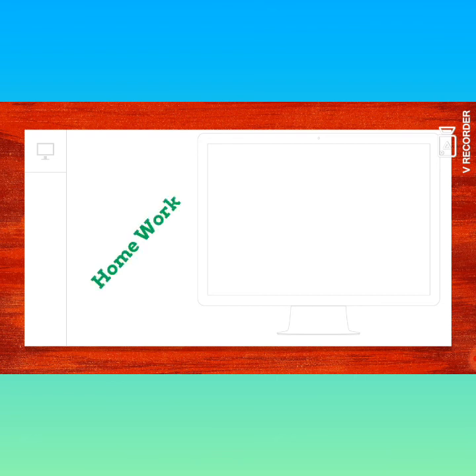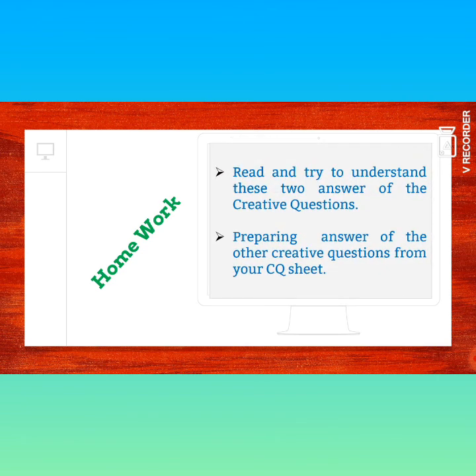Now I have given some homework for you. You will complete this homework at your home. At first, read and try to understand these two answers of the creative questions. It will be helpful to make other creative question answers. Then prepare answers of the other creative questions from your CQ sheet. I will give the CQ sheet within a short time. So you will prepare other creative question answers.